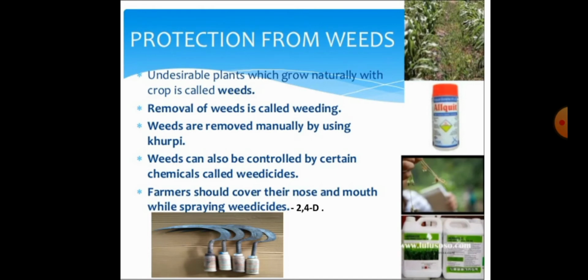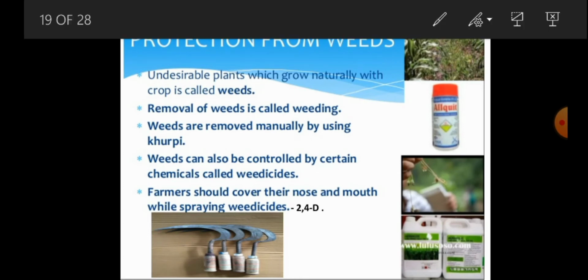You have to remove the weeds, otherwise you won't get a good yield. All the nutrients will be absorbed by the weeds, so finally the main crops will not get the nutrients, which directly affects the production of the crops. Because of that reason we have to remove the weeds. The process of removal of weeds is called weeding. What is weeding? Weeding is the process of removal of weeds.